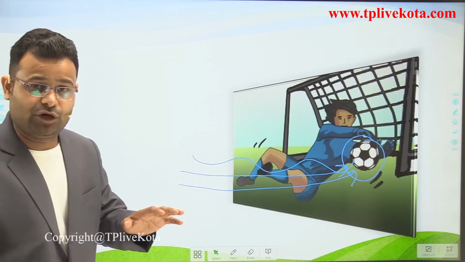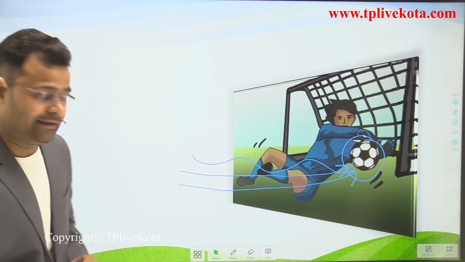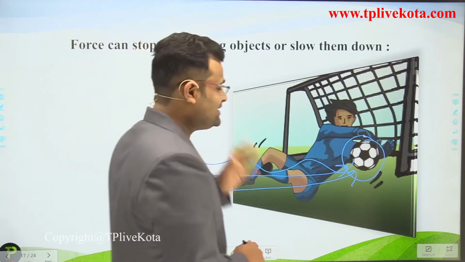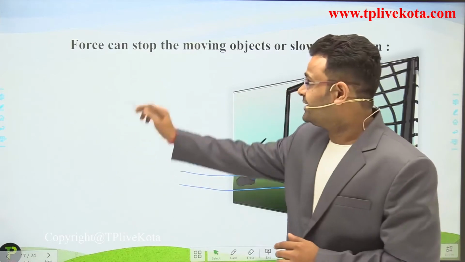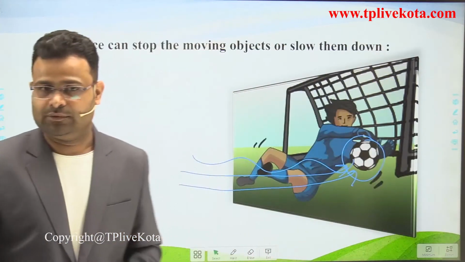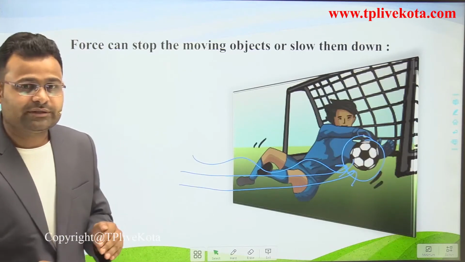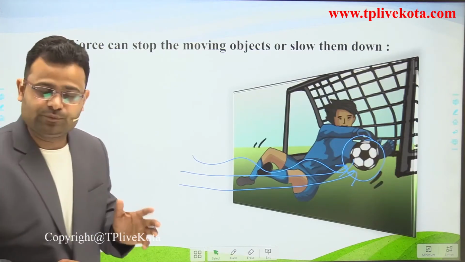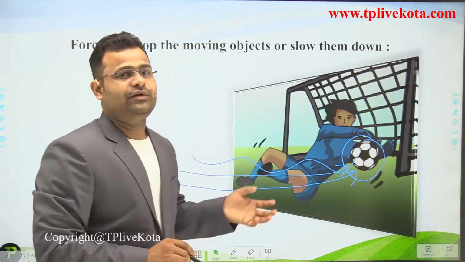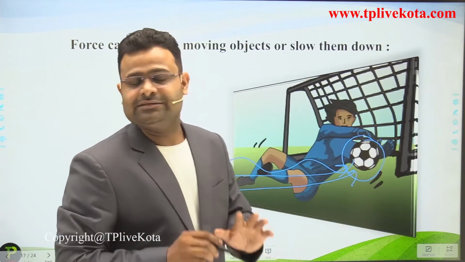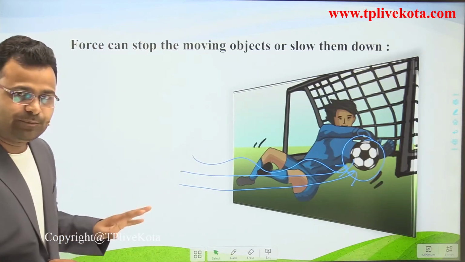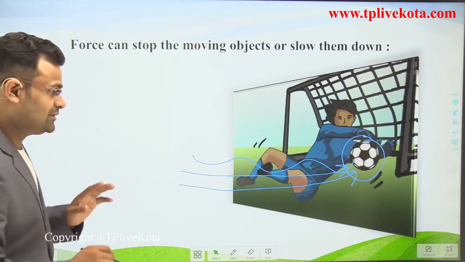So write this line: force can stop a moving object or slow it down. It means we can reduce the speed of any object, any ball, any vehicle by applying force, and we can also stop this object by applying some force. The second effect of force is clear.